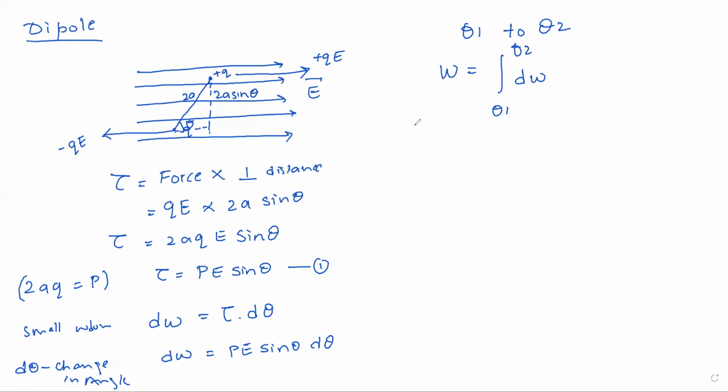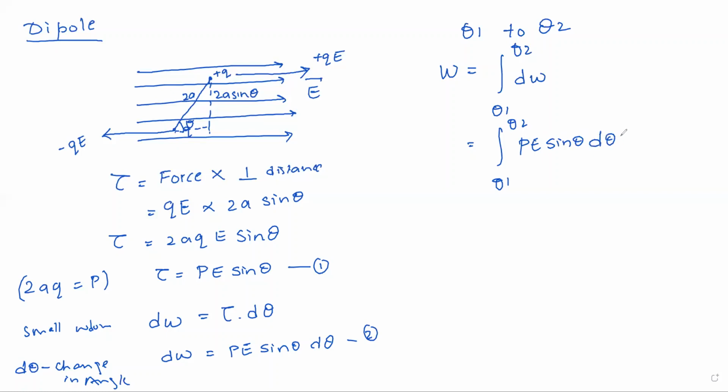So what is dW now? Let me name it as equation 2. From equation 2, what is dW? W is the integration from theta 1 to theta 2 of pE sin theta d theta, right?